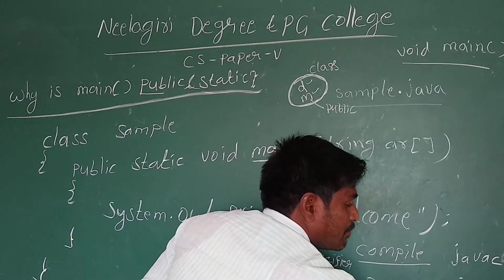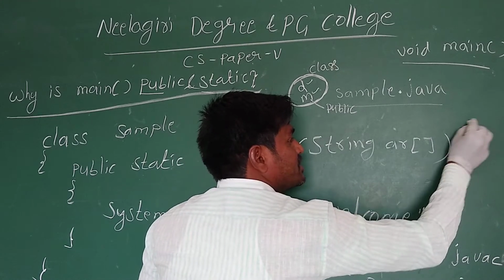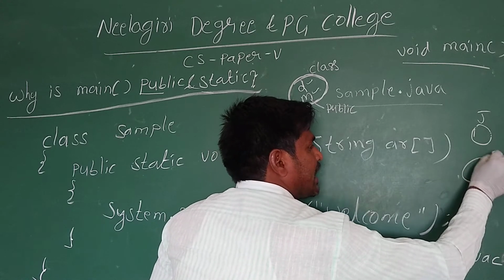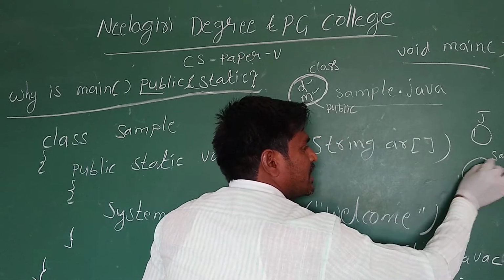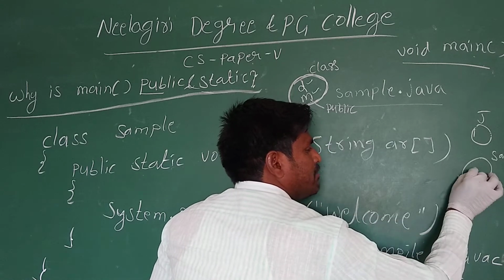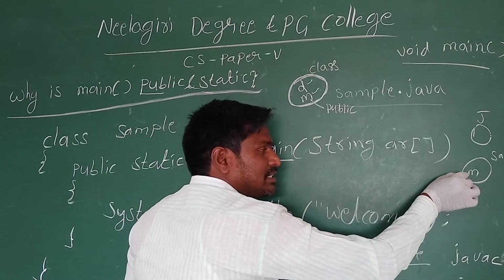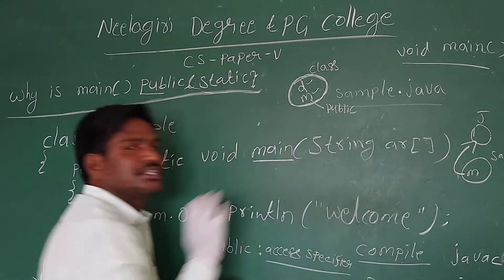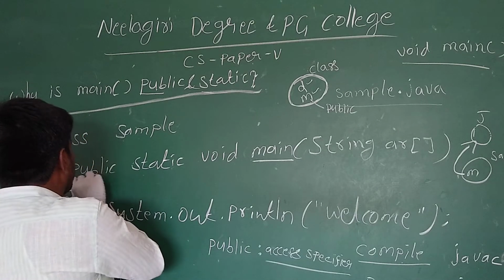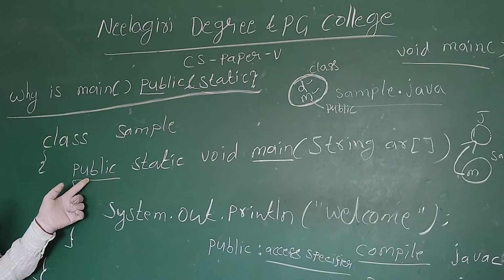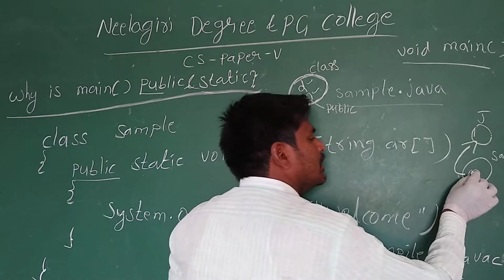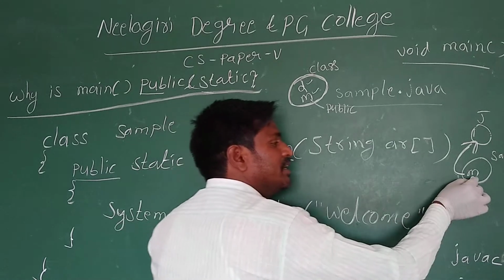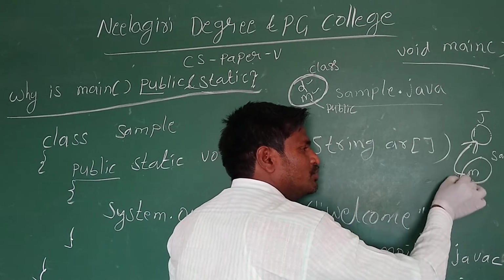Once again, the JVM is a separate program. Our class sample is a separate program. Within the class sample, there is a main method. To access this main method by the JVM, this main method must be public. If there is no keyword public, this main method cannot be accessed by the JVM, because if it is not public, the scope is up to this one.